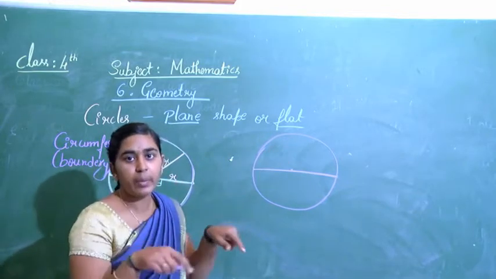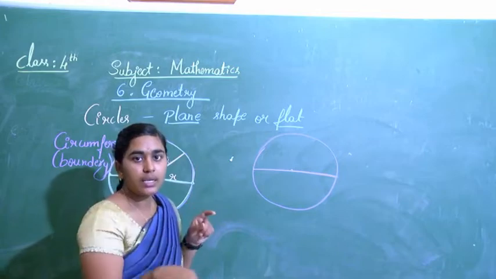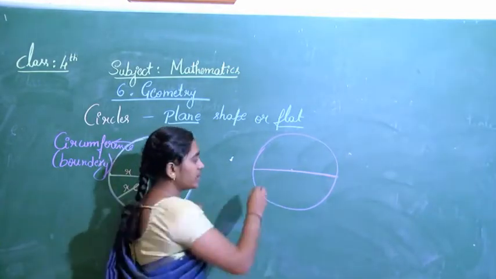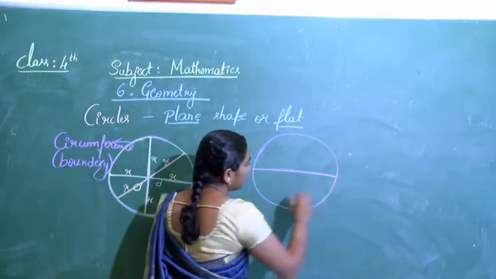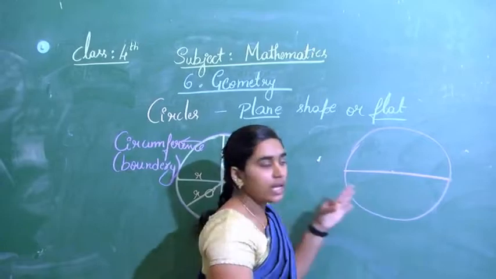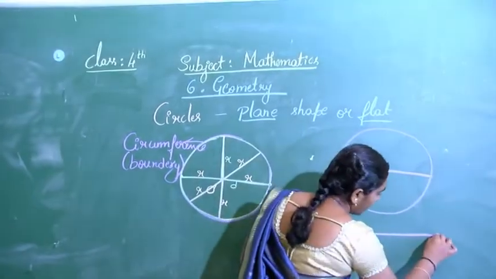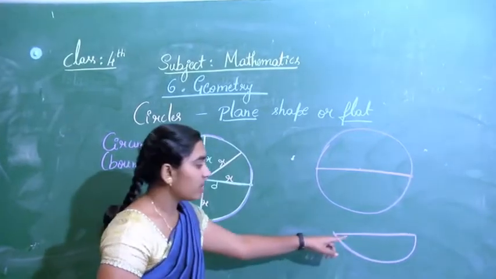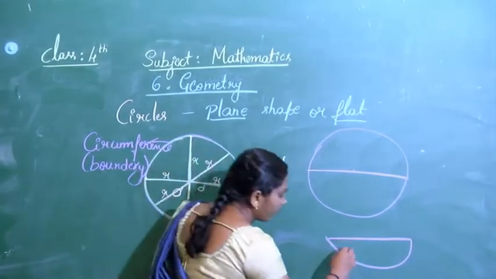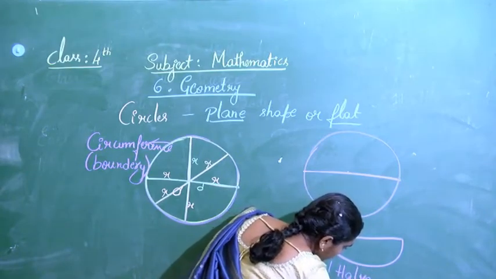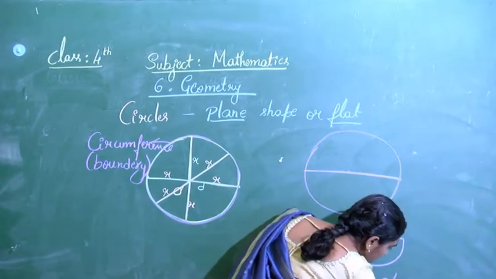Take a piece of paper, cut it in a circle and draw a diameter. This is a diameter, right? Draw a diameter and fold it in half. Then what will you get? You will get a shape like this. What is this? 1 half of a circle.